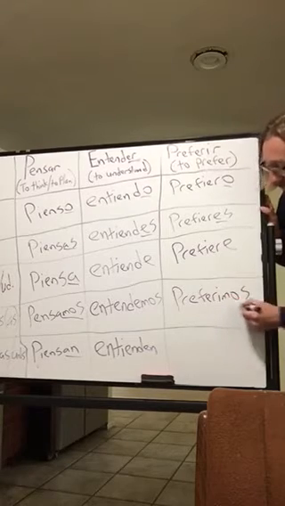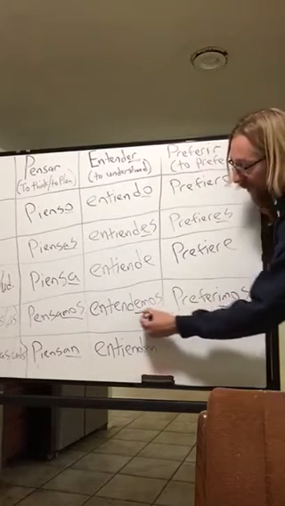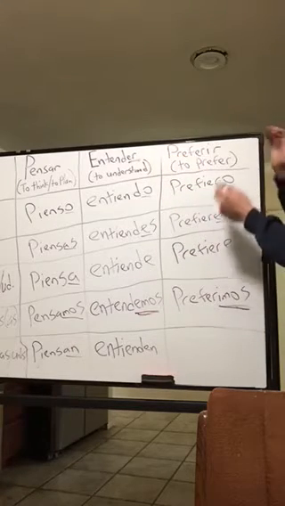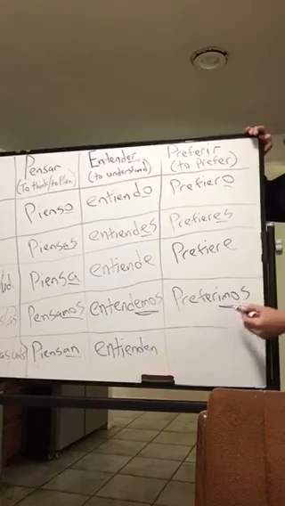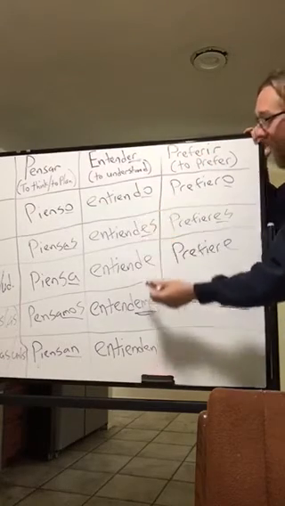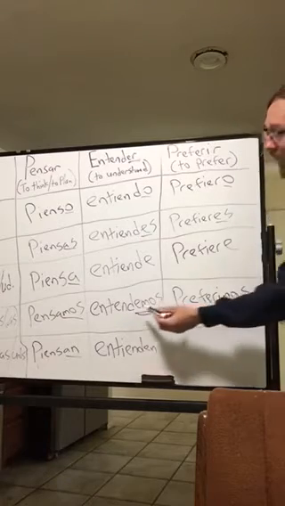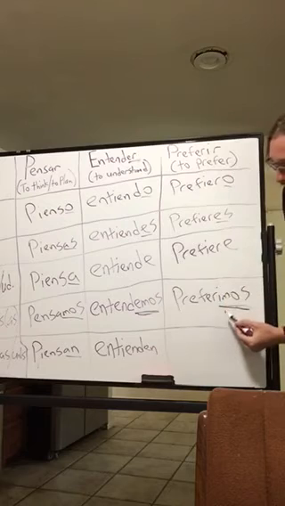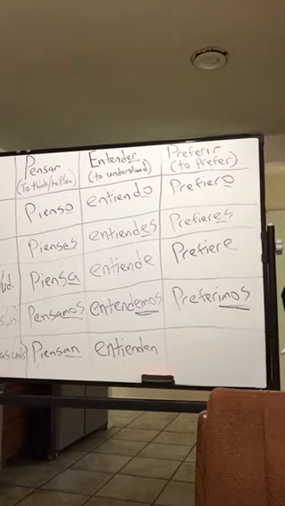And I have the IMOS here instead of an EMOS. That's the only difference between ER and IR conjugations: for IRs it's o, es, e, imos, en, and for ERs it's o, es, e, emos, en. The difference is that with ERs, nosotros is EMOS, and with IRs, nosotros is IMOS.